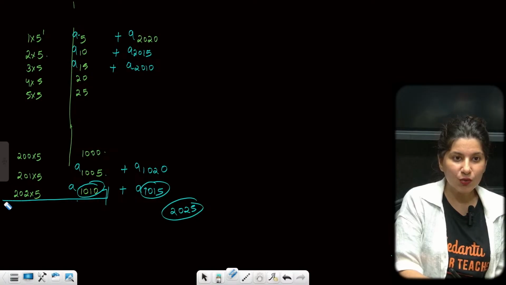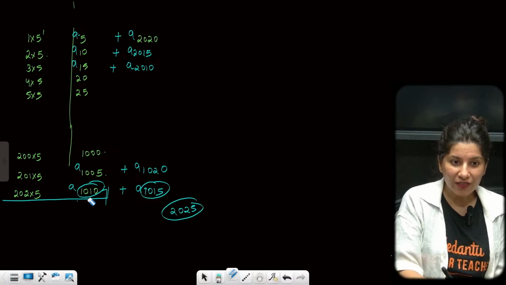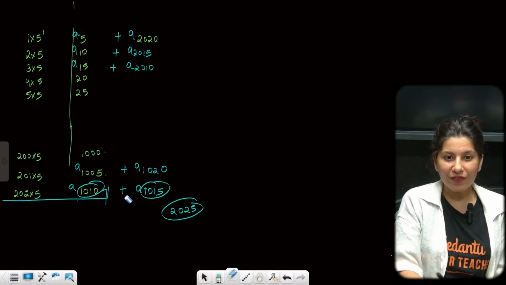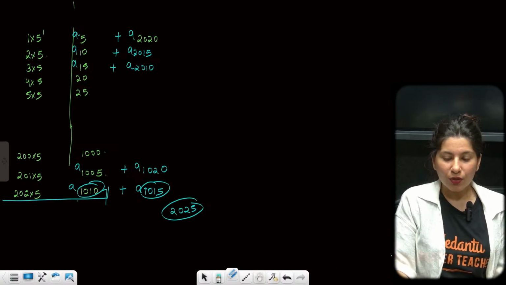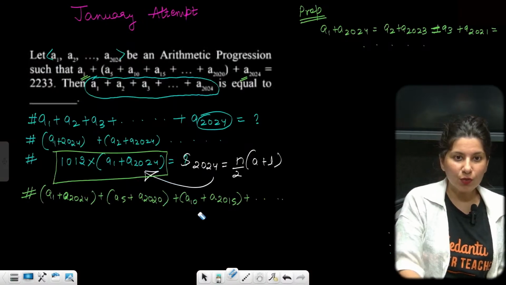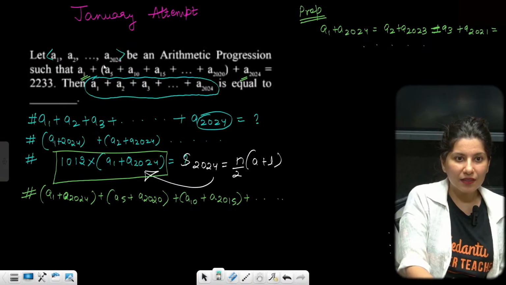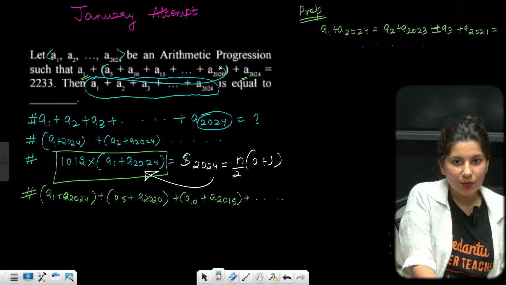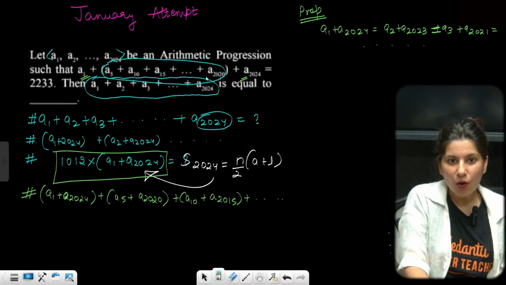So how many pairs? 202 pairs, starting from 5. 202 pairs. Can you see that these are 202 pairs? That's what I'm trying to say. It is very obvious also. These are 202 pairs plus 1.